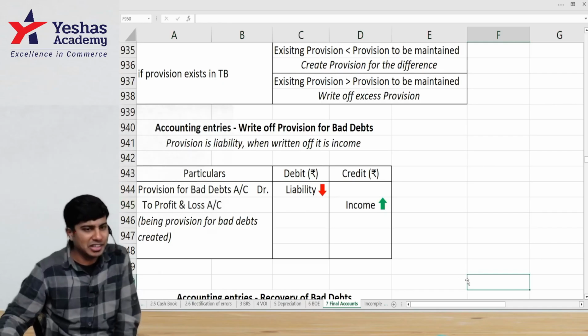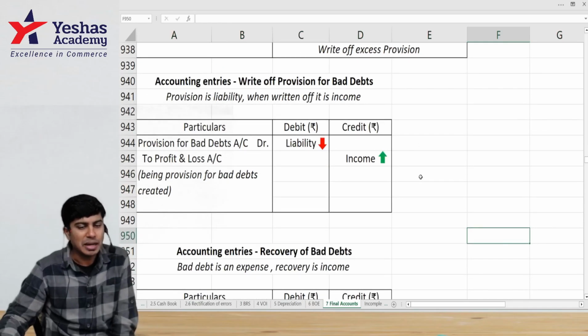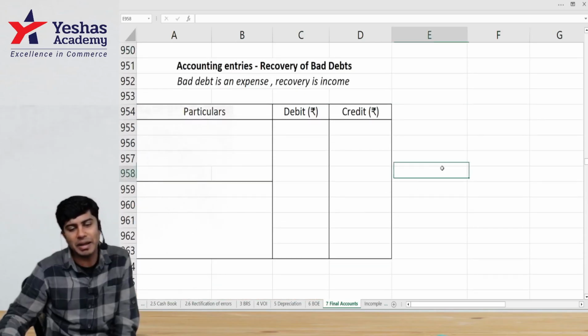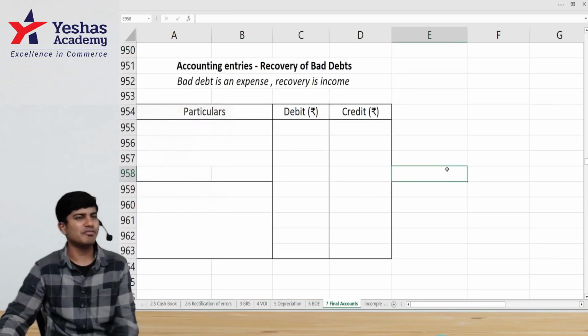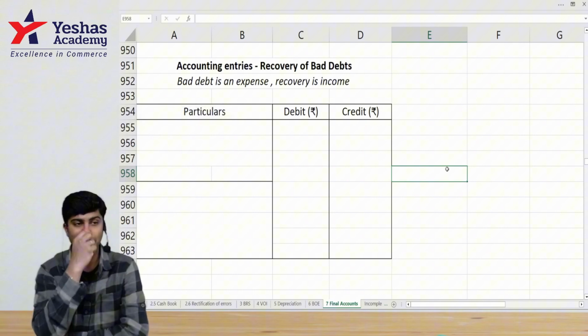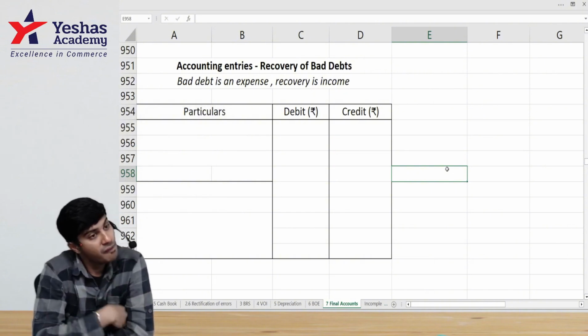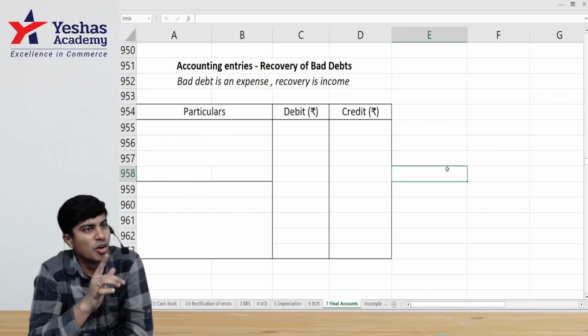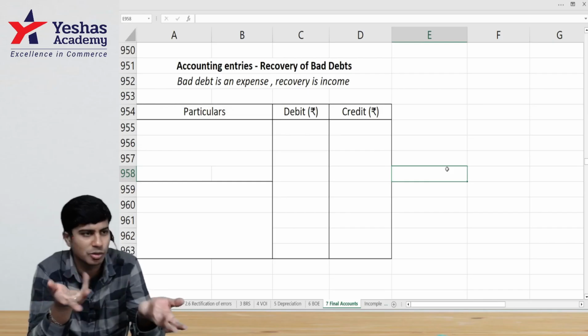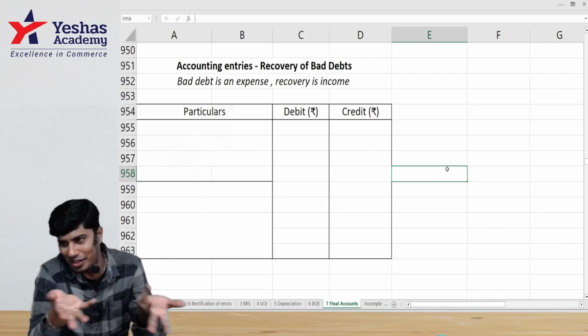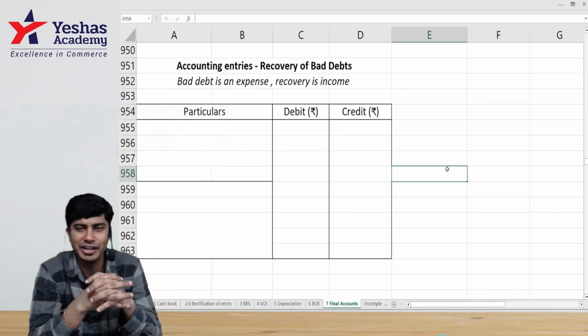The next party in the family is recovery of bad debts. What is recovery of bad debts? This is a very interesting candidate. A customer told us that he will not pay money. We told him, if you don't pay money, you know what I will do? I'll write a bad debts entry, and I wrote the bad debts entry. That's it. I can't do anything else.